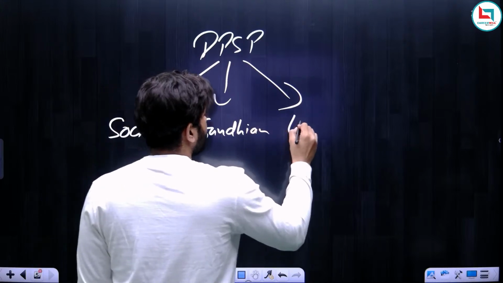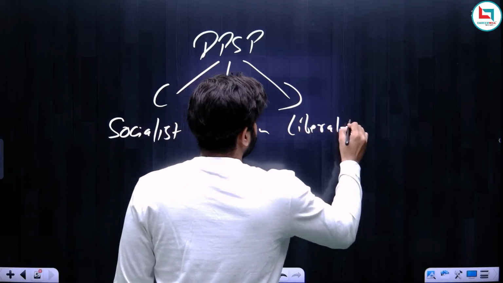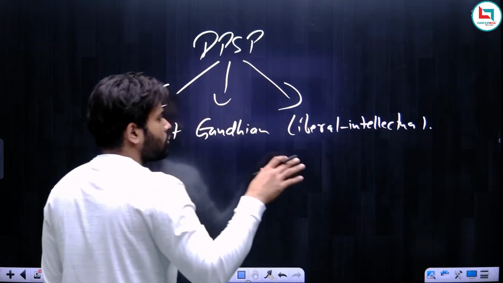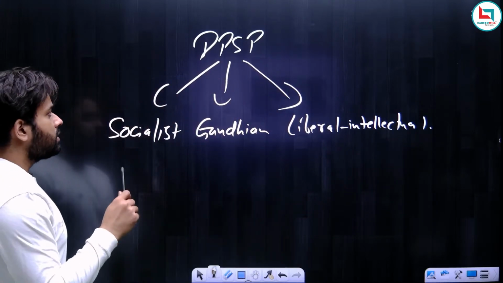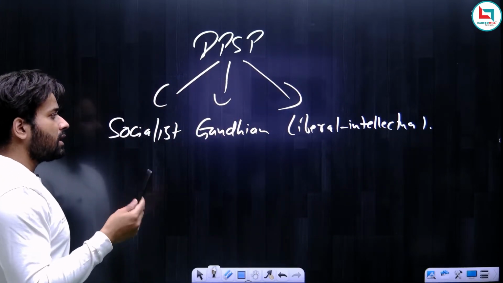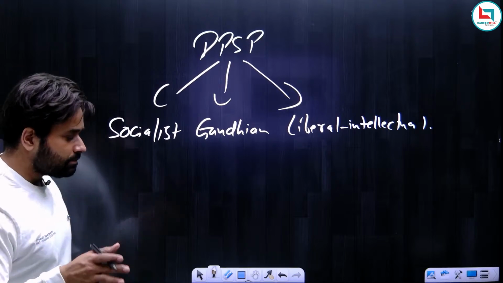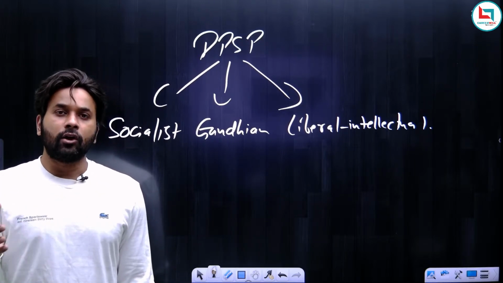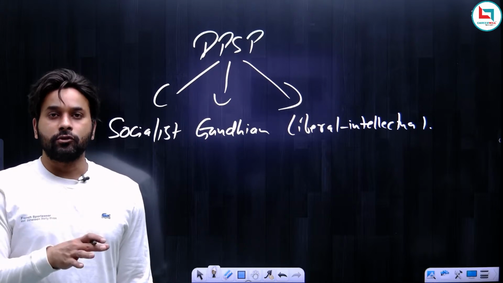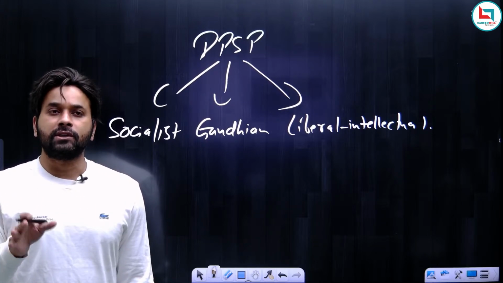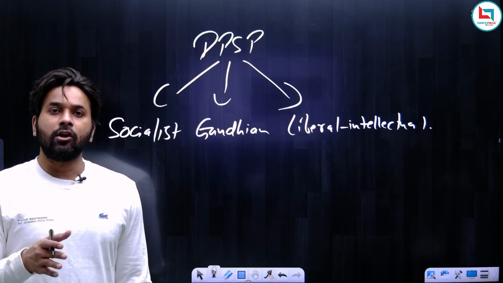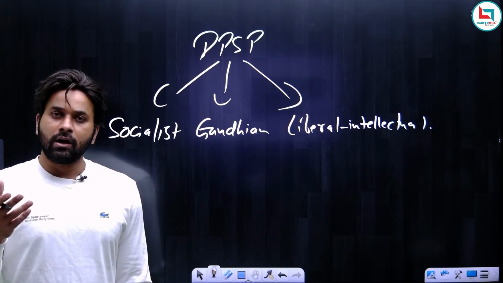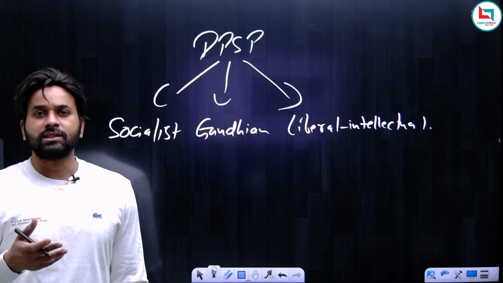And the third ideology is liberal intellectual. So there are three ideologies in this chapter: Socialist, Gandhian, and liberal intellectual. But remember, this classification that DPSP can be divided into three ideologies is not mentioned in the constitution. Nowhere in the constitution is it written that DPSP contains the ideology of Gandhi, socialism, or liberal intellectual. This is what authors and experts have classified.